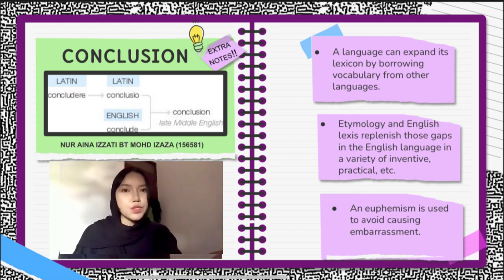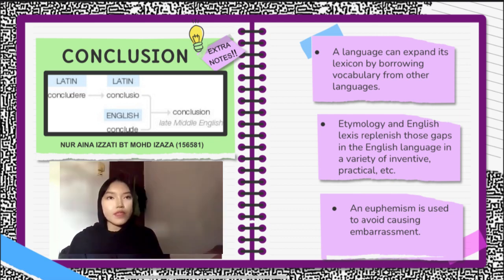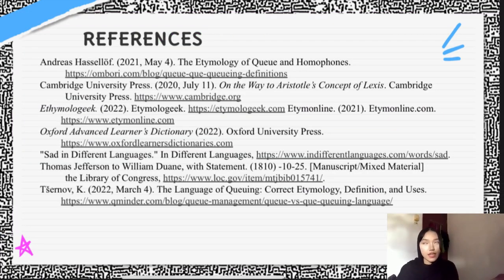Our existing words have gaps in what we want to say, so again we replenish those gaps in a variety of inventive ways. Yet we can also see how euphemism is used to avoid causing irritation or embarrassment when awkward things are said in a foreign language, so it appears that less embarrassment is caused. So that's all from our group. We hope that you enjoyed our presentation and got some information, and have a nice day.